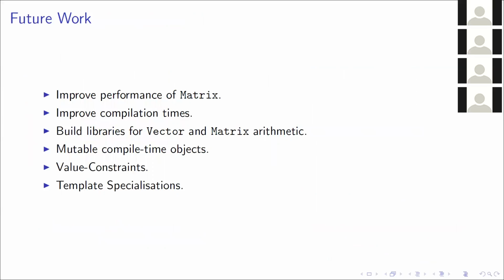So that's compile-time expressions, value-dependent types, and the containers spoken about. And I hope you really enjoyed that bit. What I'm going to talk about now is where you could go with all these things. Firstly, we probably want to improve the performance of the matrix and the compilation times. But you could also build libraries for vectors and matrix arithmetic, as we've seen so far with the matrix multiplication operation. It would be nice to go on to have mutable compile-time objects, like I spoke about earlier. And what I'm going to wrap up on is value constraints and template specializations.